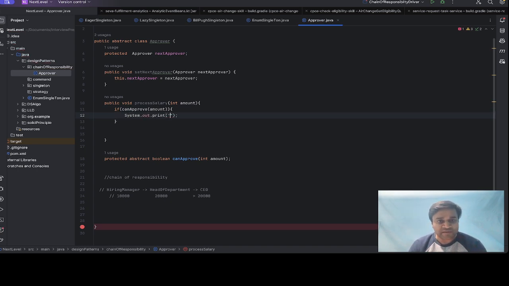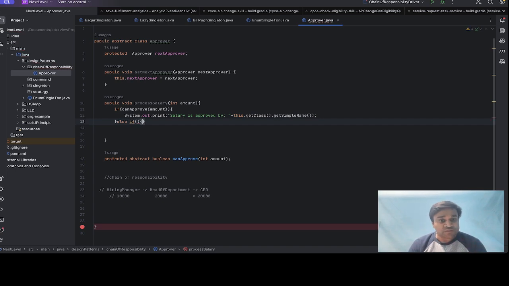System.out.println, we will print "salary is approved by", and let's say print the class name. Class name, so this.getClass().getSimpleName(), else if.